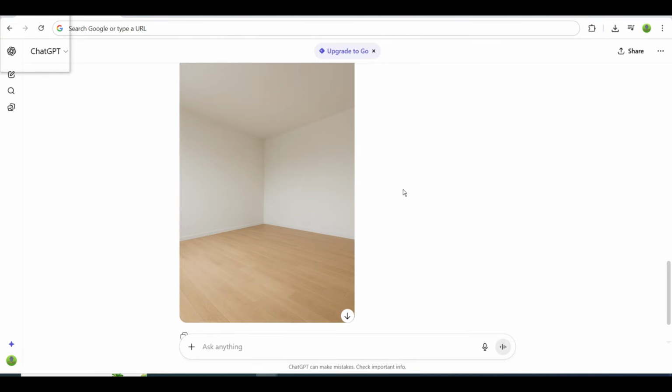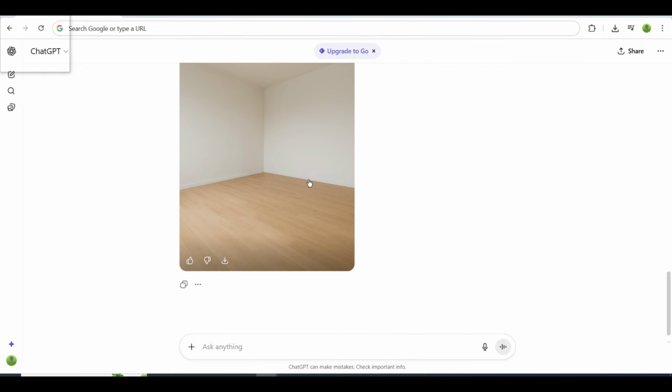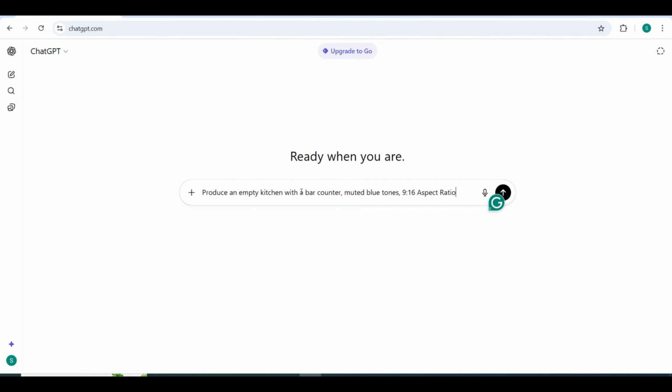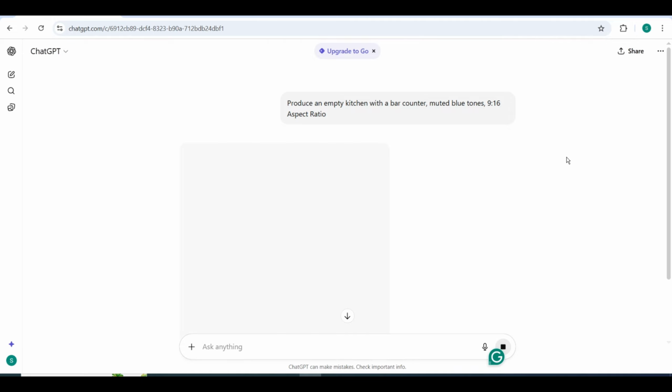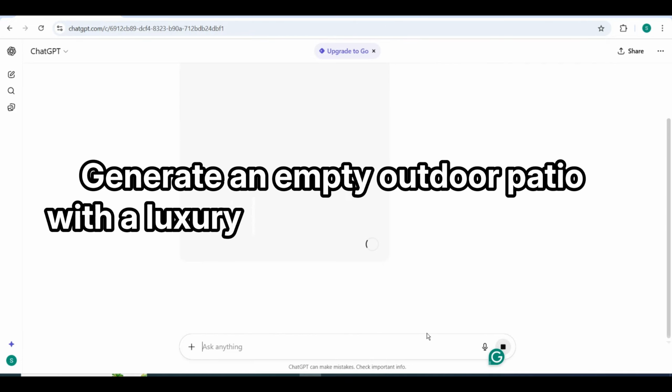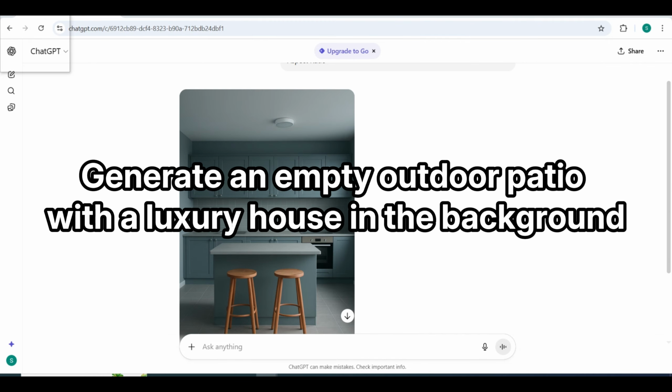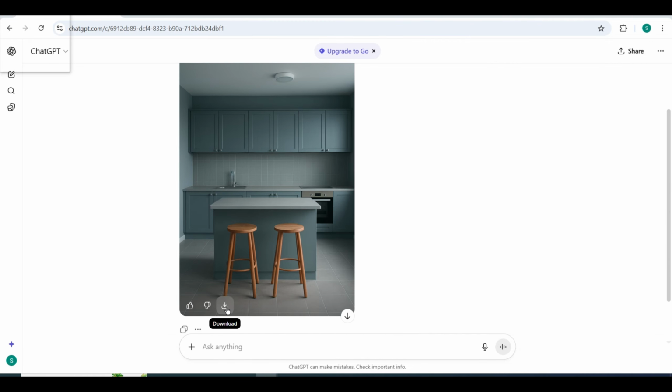After that, create some kitchen and terrace placeholders. For the kitchen, you can say, produce an empty kitchen with a bar counter, muted blue tones, 9:6 format. And for the terrace, generate an outdoor patio with a luxury house in the background. Once all the base rooms are ready, move on to step 2.